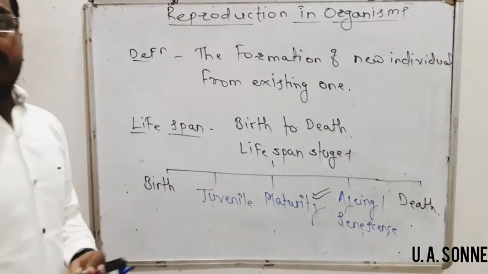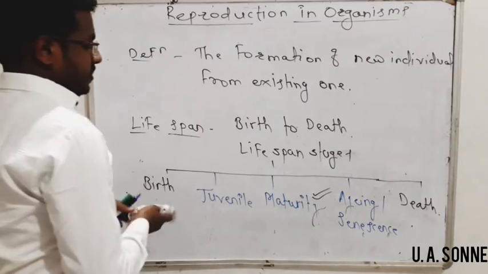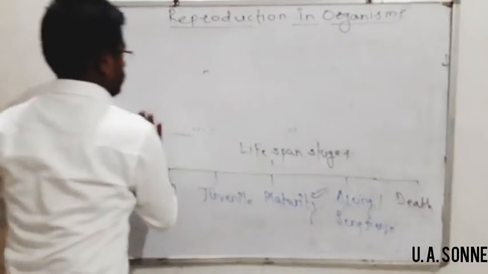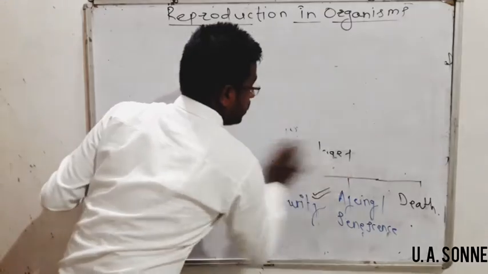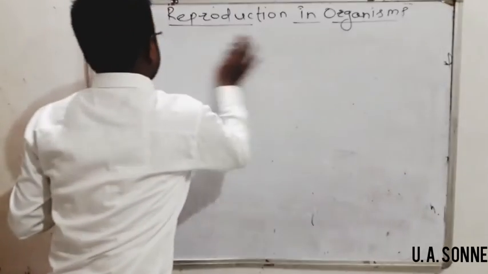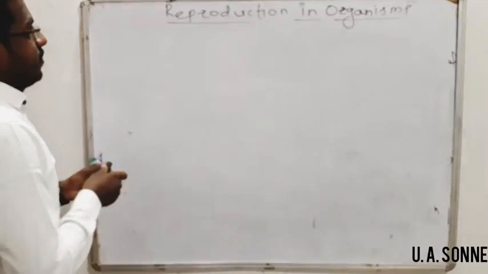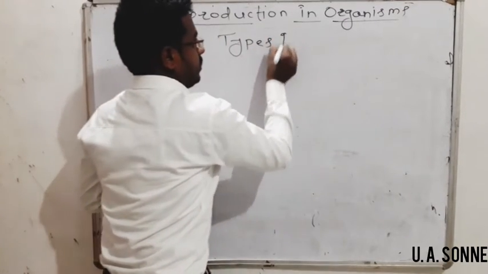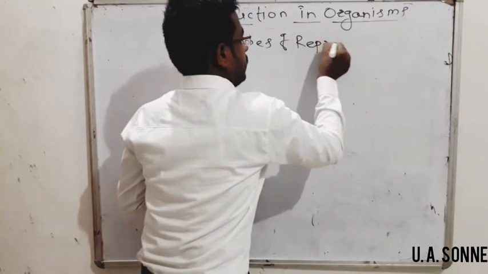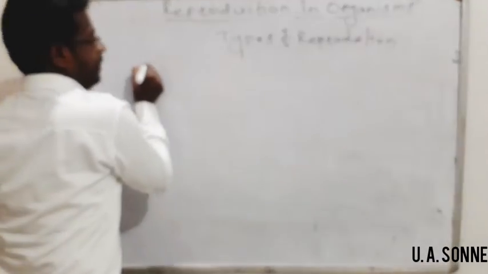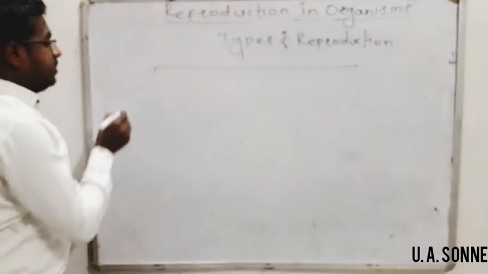Okay, after this we will see the types of reproduction. Two types of reproduction are there, that is sexual reproduction and asexual reproduction, where we will see the very basic differences between them.